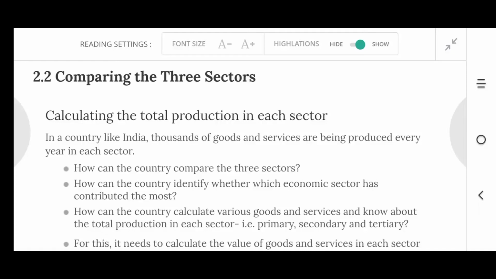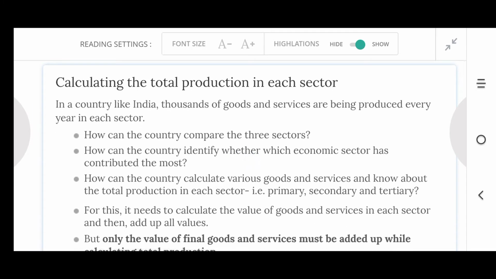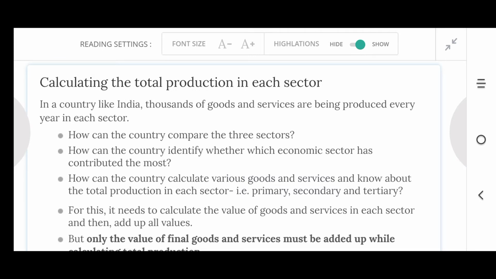Good morning, children. Today, let us study about the different sectors, and we want to compare these three sectors. When we are comparing the three sectors, we can go to the calculations. In a country like India, thousands of goods and services are being produced every year in each sector. Which are the three sectors? Primary, secondary, and tertiary sector.